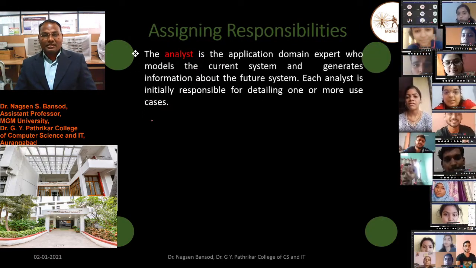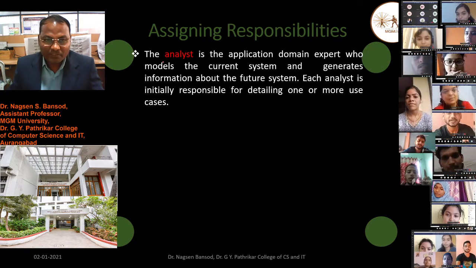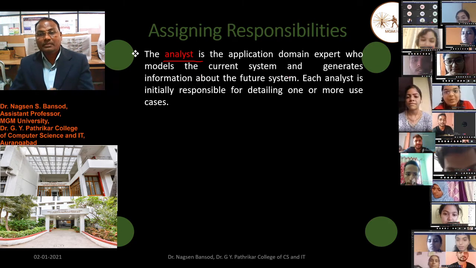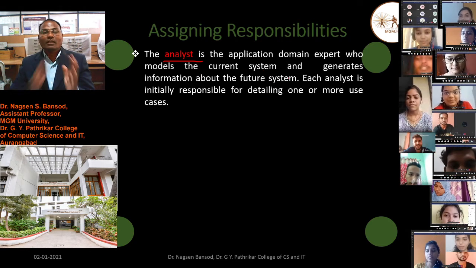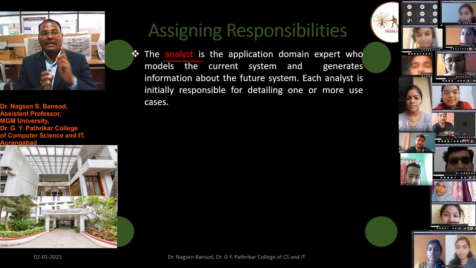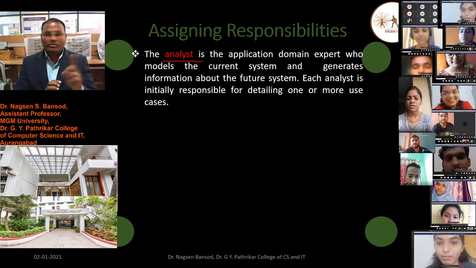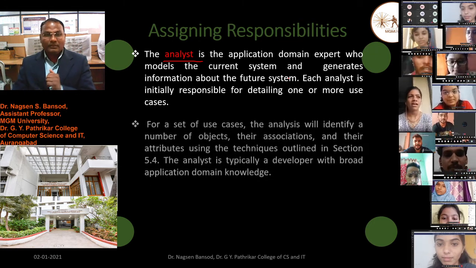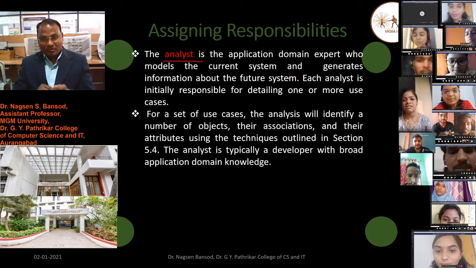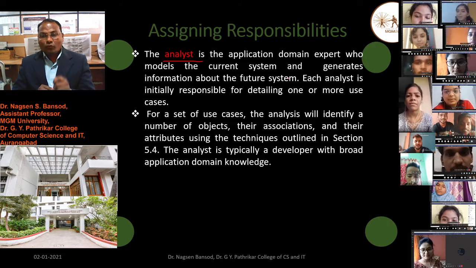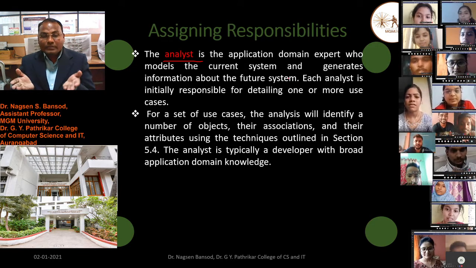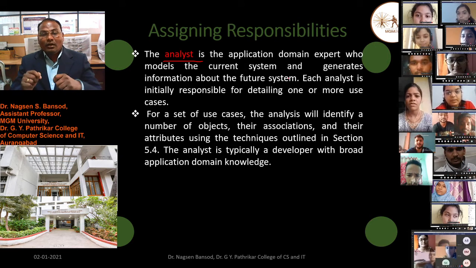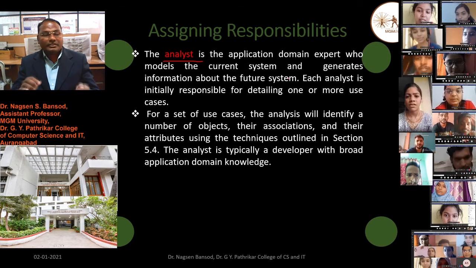The analyst is the application domain expert who models the current system and generates information about the future system. Each analyst is initially responsible for detailing one or more use cases, and for the set of use cases, the analyst will identify a number of objects, their associations, and their attributes using the technique outlined in section 5.4.